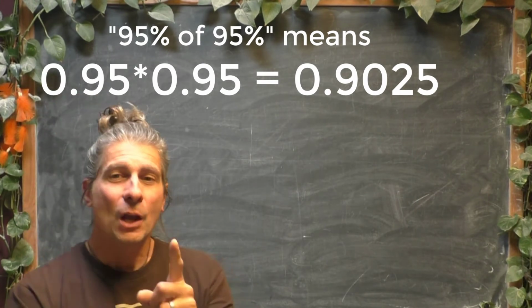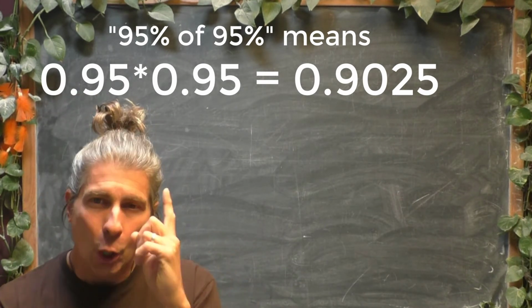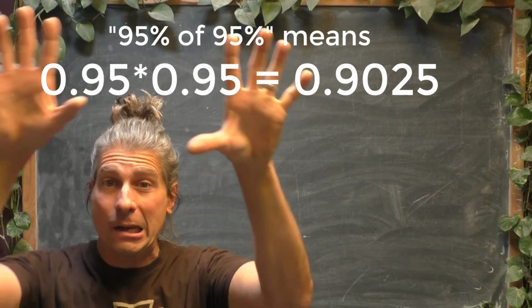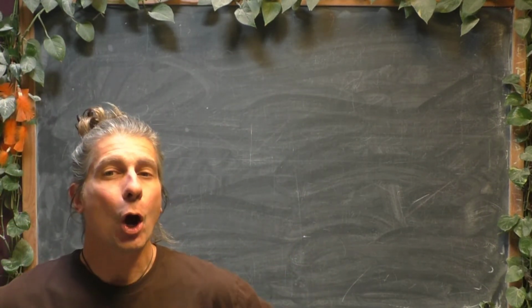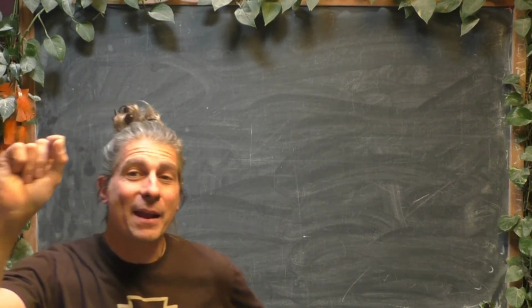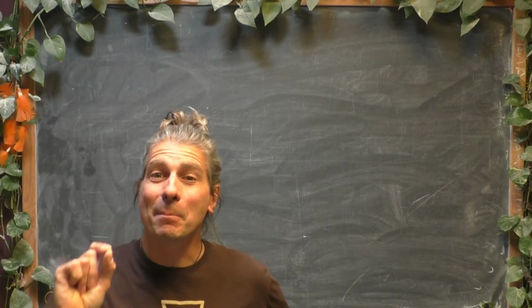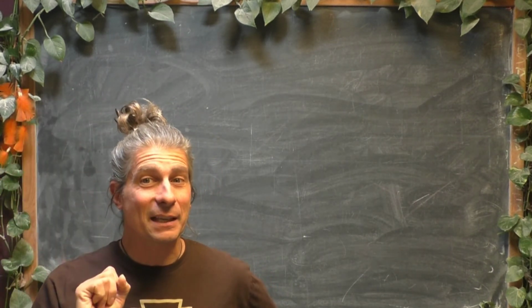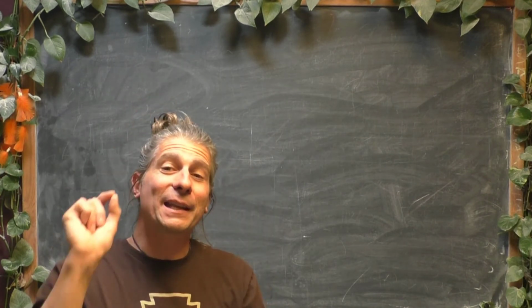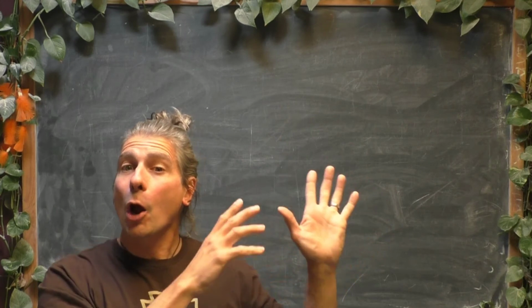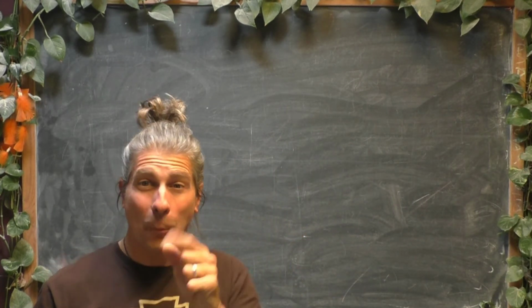behavior before. So the big takeaway here is when you hear the word "and," what is the chance of this and this happening? It's getting harder because you have to do multiple things. And the way you make fractions smaller is by multiplying them by other fractions. So multiplying a probability that's less than 1 times another probability that's less than 1 is going to make the overarching product smaller. Hopefully that makes sense.